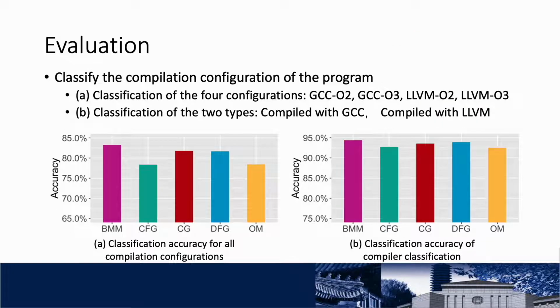We also tested the ability of the model to distinguish between different compilation configurations. Whether classifying the 4 compilation configurations or the 2 compilers, we achieve better results than other methods. In addition, the results of the model breakdown tests demonstrate the necessity of fusing multiple types of graphs.